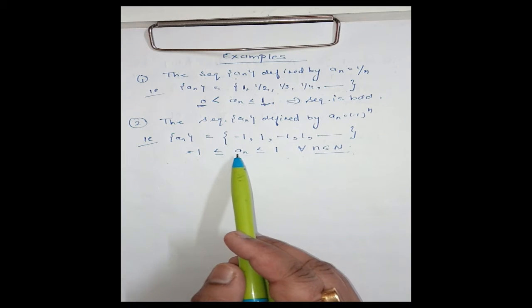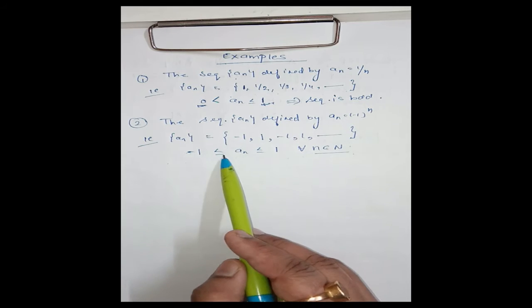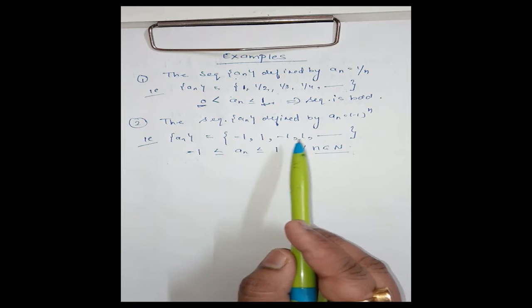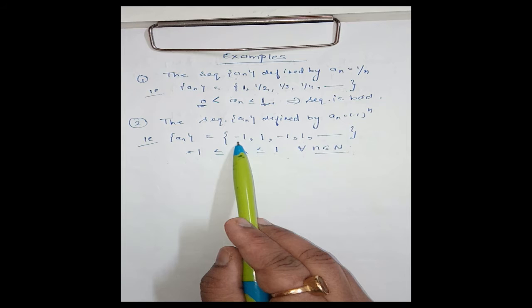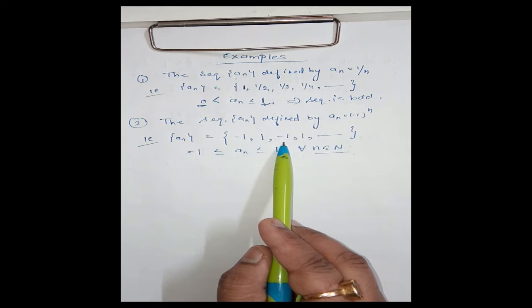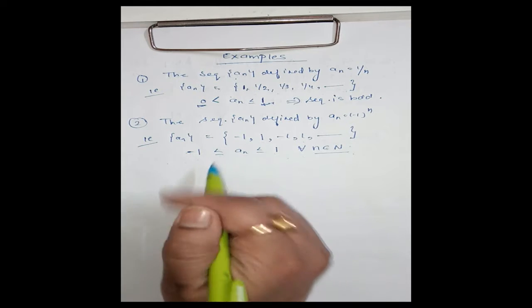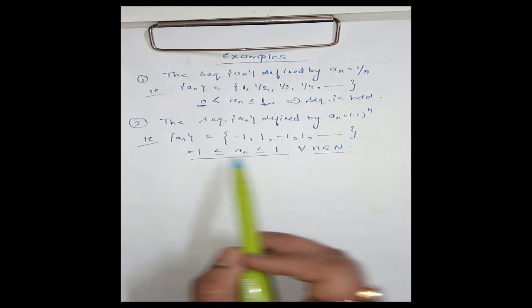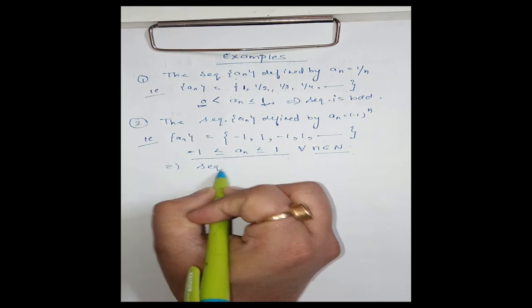Now every term is greater than or equal to -1, and every term is less than or equal to 1. Means every term of the sequence lies between -1 and 1. So this is the lower bound, this is the upper bound. Again here the sequence is bounded. Clear? The sequence is bounded.